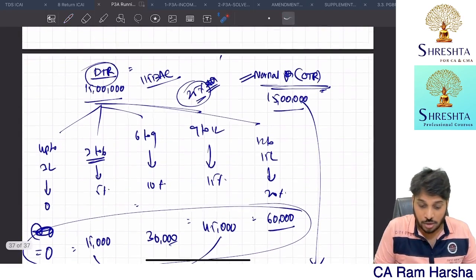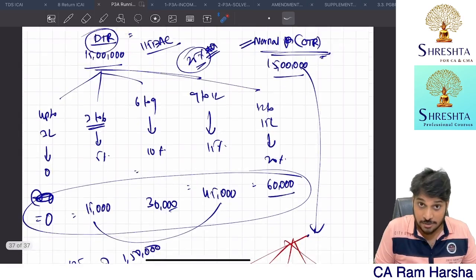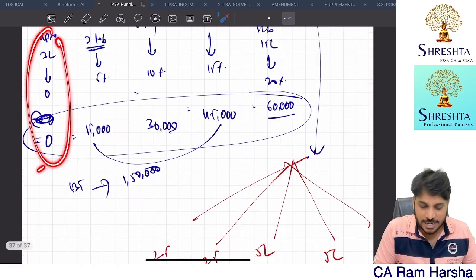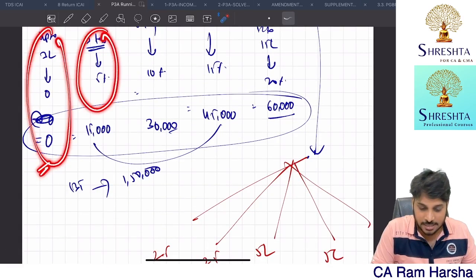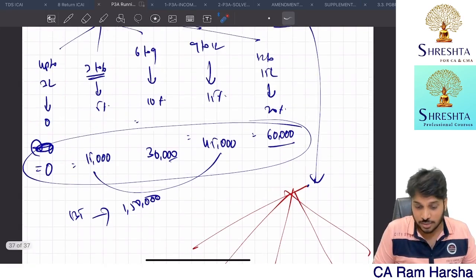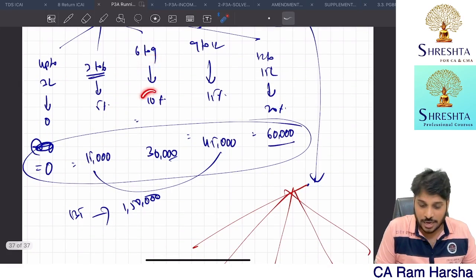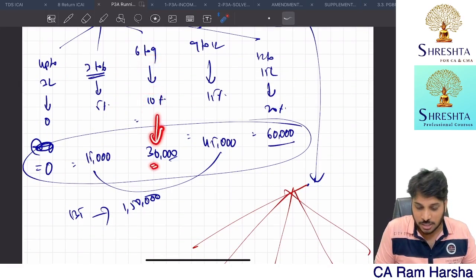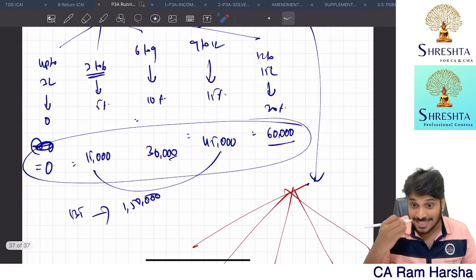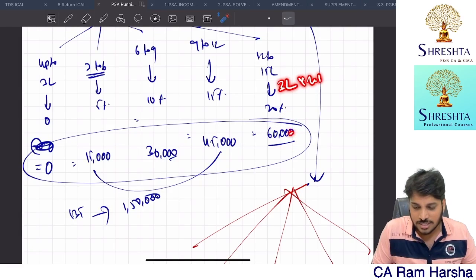So if you are going with the default tax regime, the initial 3 lakhs tax is 0. The next 3 lakhs, 3 to 6, tax is 5%. The next 3 lakhs, 6 to 9 lakh, tax at 10%, which is 30,000. The next 3 lakhs tax is at 15%, so 3 into 15, 45. The next 3 lakhs, 3 lakhs multiplied by 20%, which is 60.